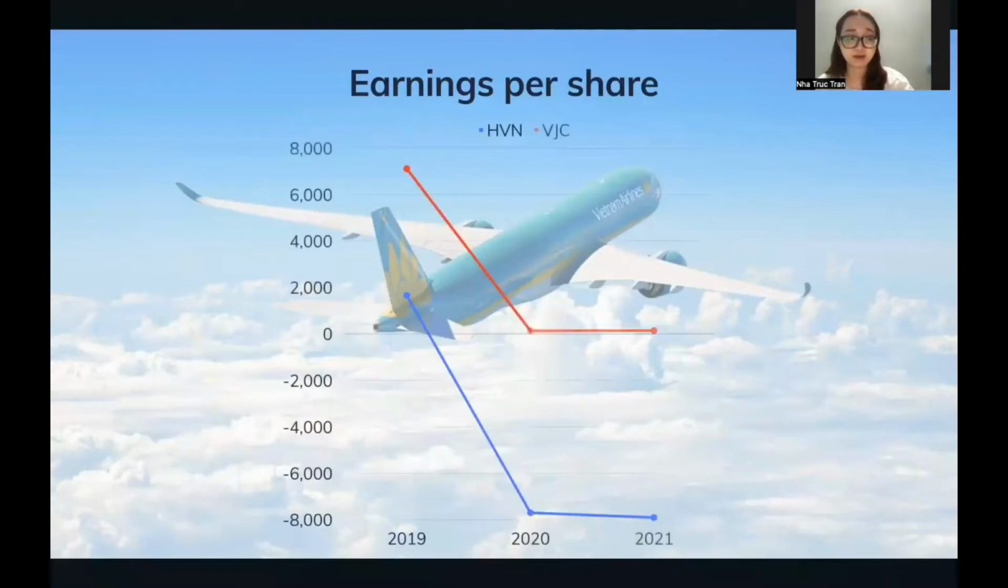Last is the earning per share. Earning per share demonstrates how much profit a company generates from its share of stock. Vietnam Airlines earning per share dropped sharply from 2019 to 2021, from 1,654 Vietnam dong to negative 7,704 Vietnam dong. On the other hand, earning per share of Vietjet also dropped sharply, but fortunately still not as negative as Vietnam Airlines, decreasing from 7,104 Vietnam dong per share to 131 Vietnam dong in 2020 and increasing slightly to 139 Vietnam dong in 2021. And that's all for the analysis of the balance sheet and income statement.